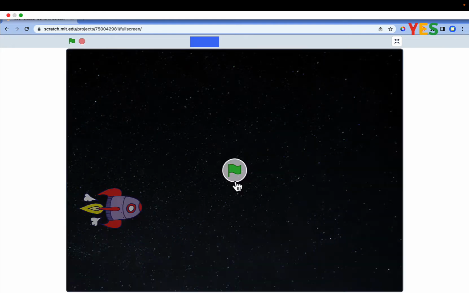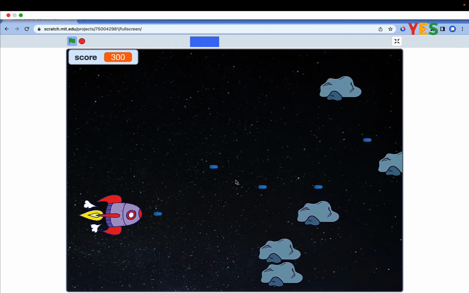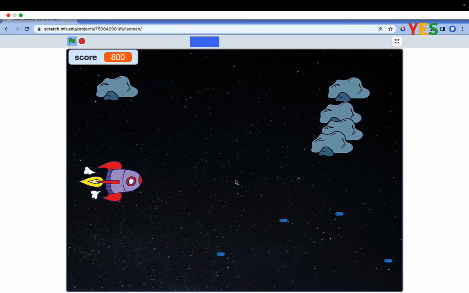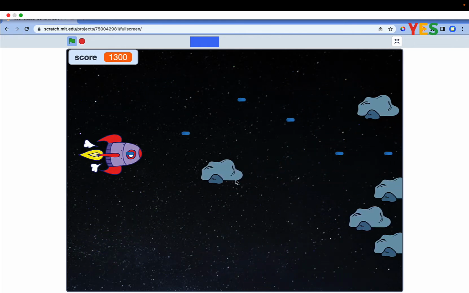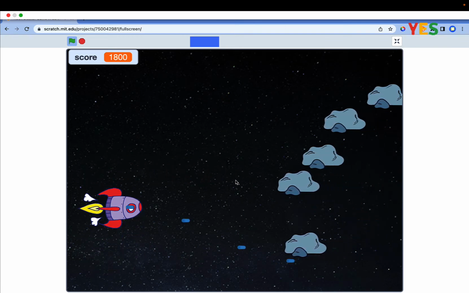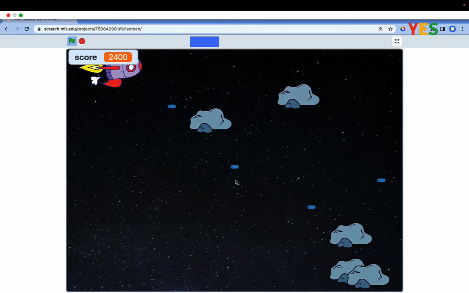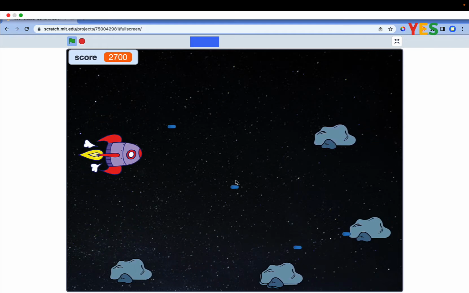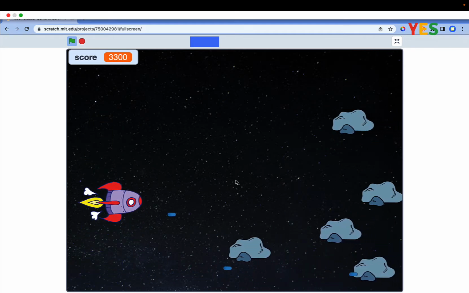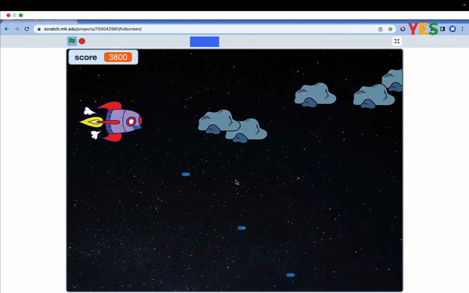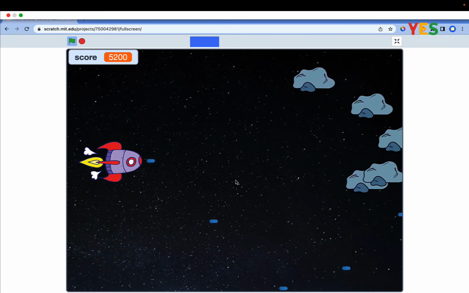Second, there are 5 steps involved in making a Rocket Blaster game. Next, I will share each step one by one. Step 1. Pick the object. The first step toward creating the Rocket Blaster game in Scratch is to make the rocket ship move.